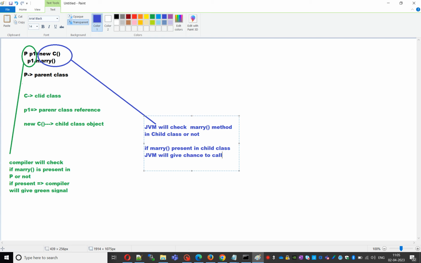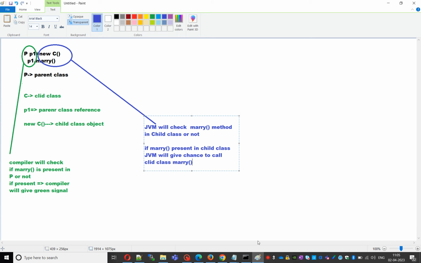Method resolution is taken care of by the JVM here.